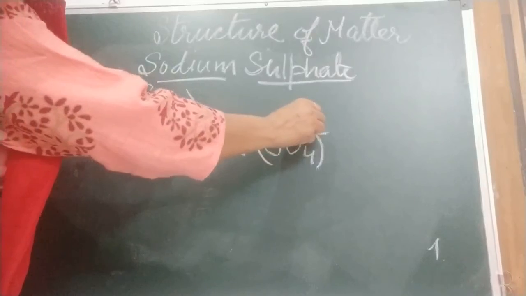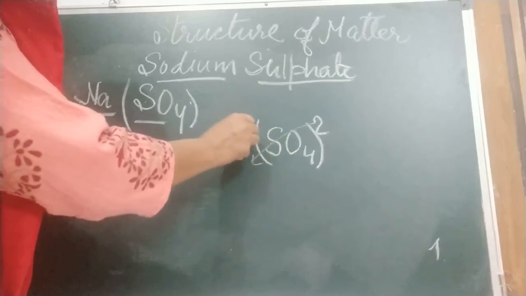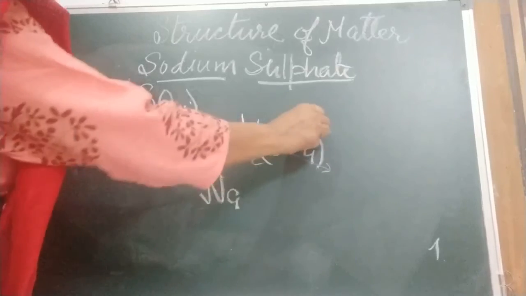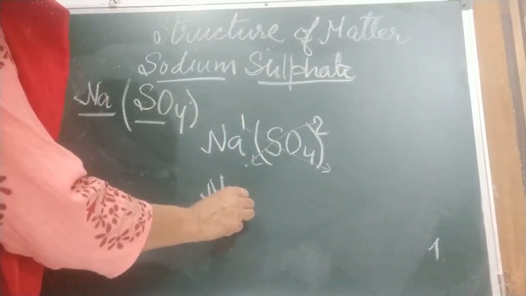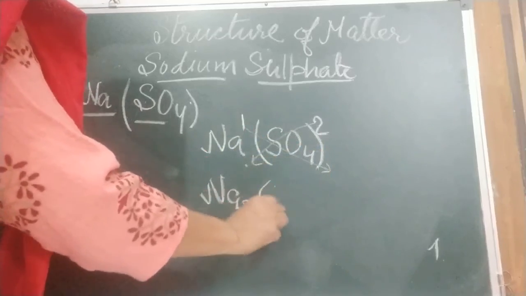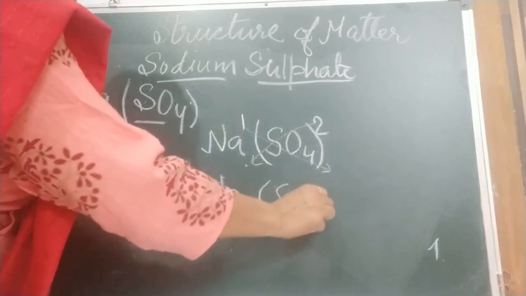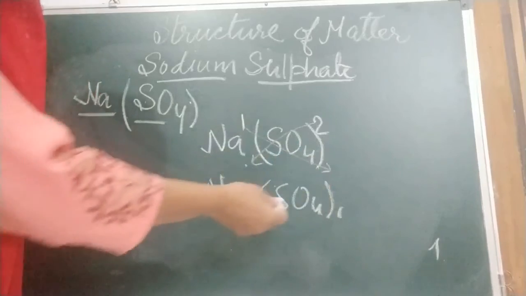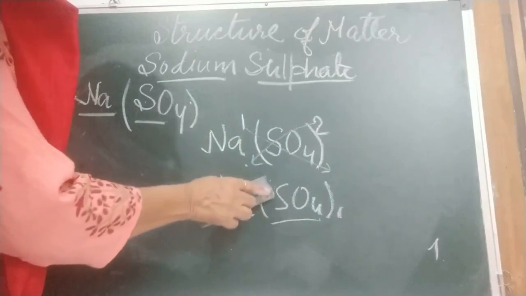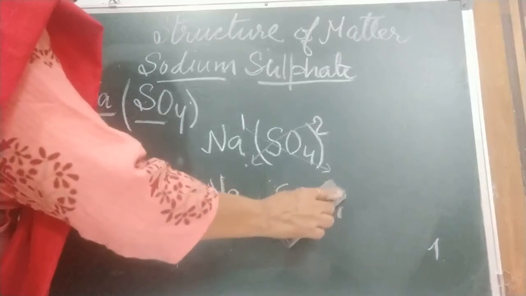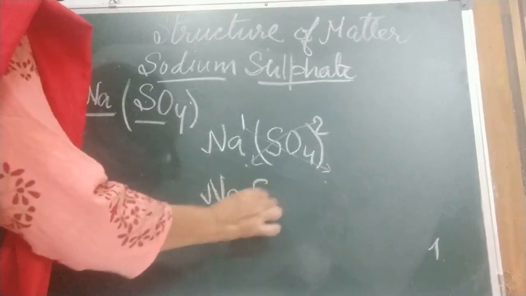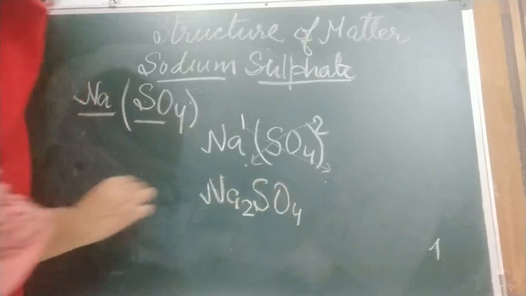And then we will do the third step, cross. Na, this 2 will come here, Na2, and 1 will go there, SO4 and 1. Because it is already 1, we can remove the bracket. We can write it like this, Na2SO4.